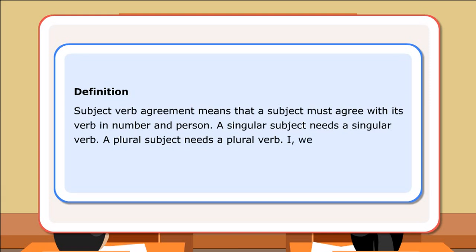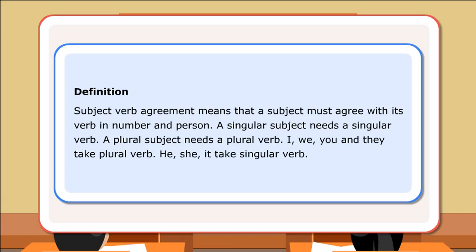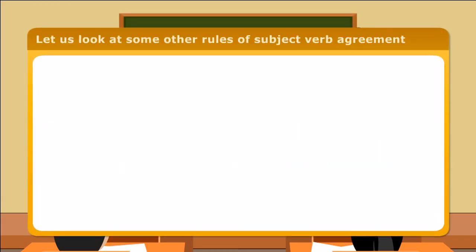I, we, you, and they take a plural verb. He, she, it take a singular verb. Let us look at some other rules of subject-verb agreement.